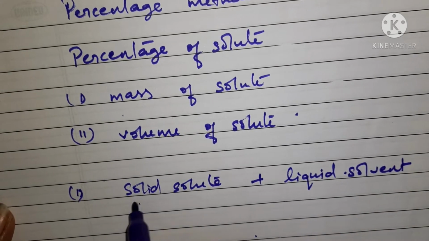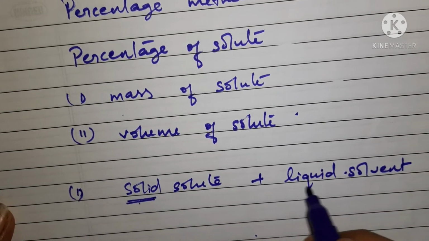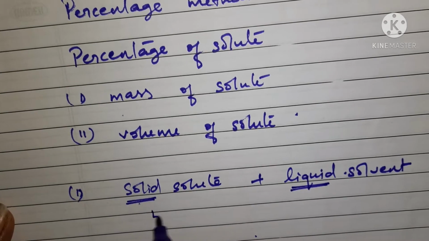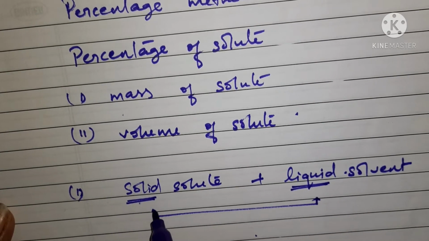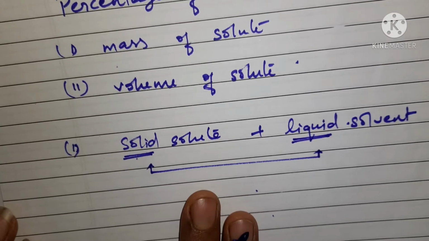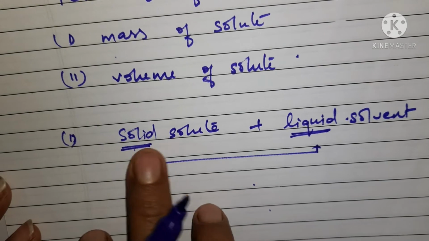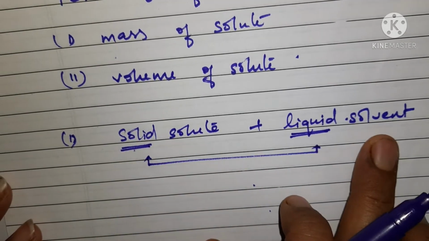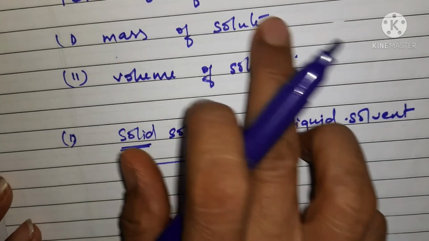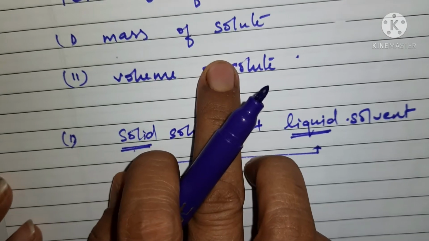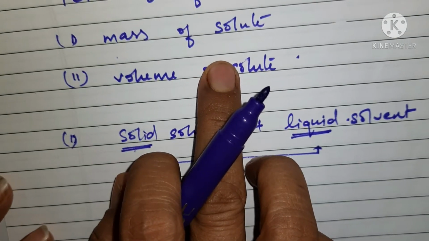You can see here the solute is solid and the solvent is liquid. In such cases, the concentration of solution is taken out in terms of mass of solute. When the solute is solid and the solvent is liquid, in such cases we use the very first method of finding the percentage.